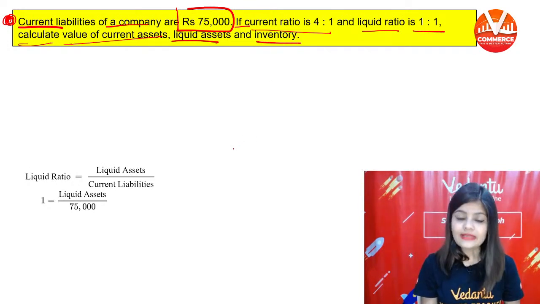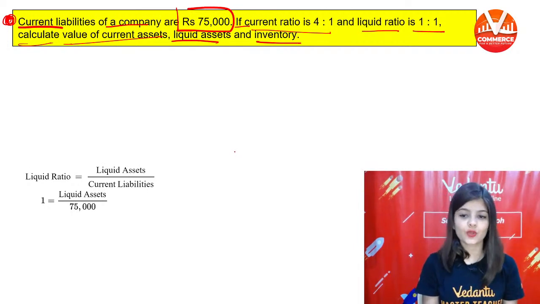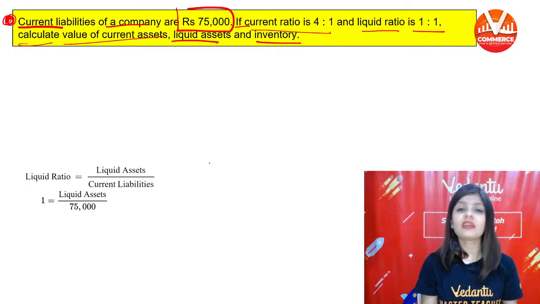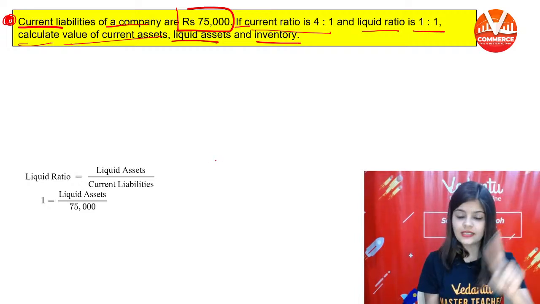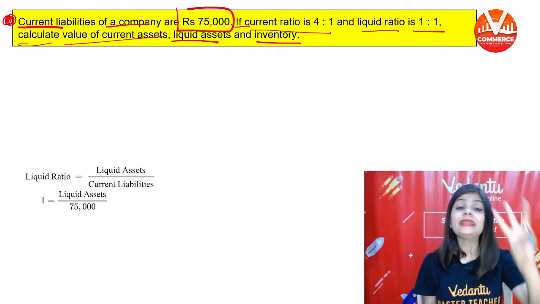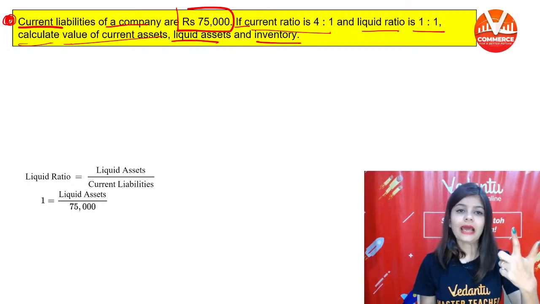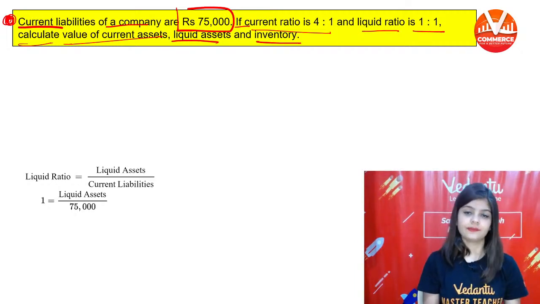Current liability is given to us, current ratio is given, liquid ratio is given. With the help of given information, we have to find out the current asset, liquid asset and inventory. हमें 3 चीजें कैलकुलेट करनी है.